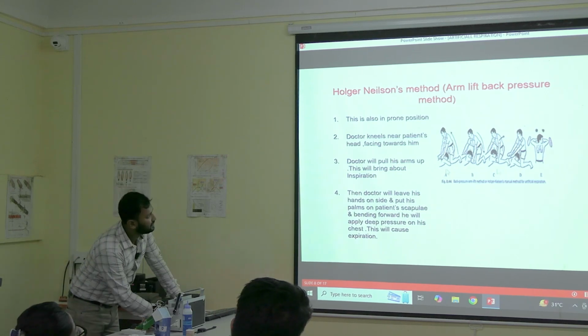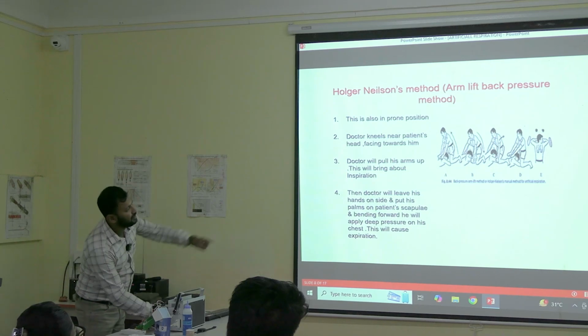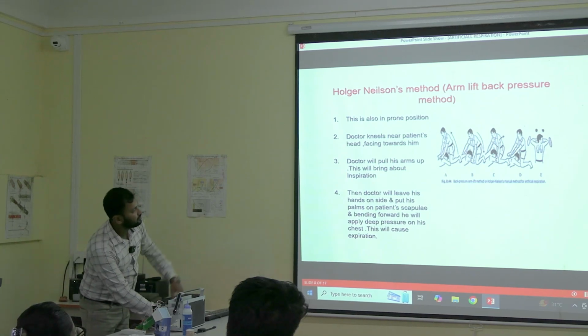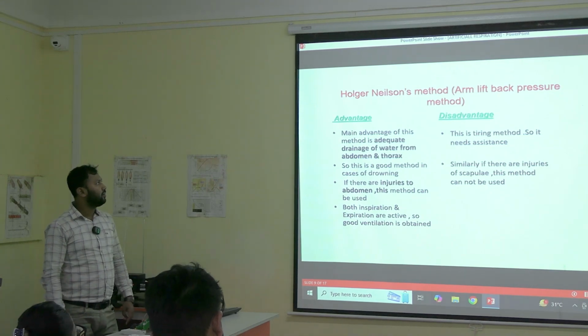You are able to see this picture. Here the doctor is sitting here, the patient is here. We are pulling the elbow like this, hands like this, and then again we are pressing at the back. The arms are here at the back. So what are the advantages and disadvantages of the Holger-Nielsen method?